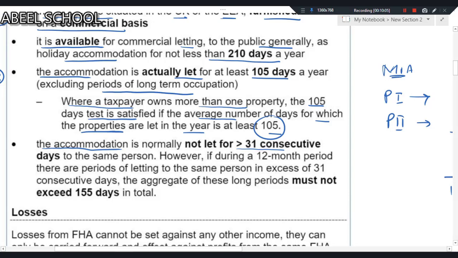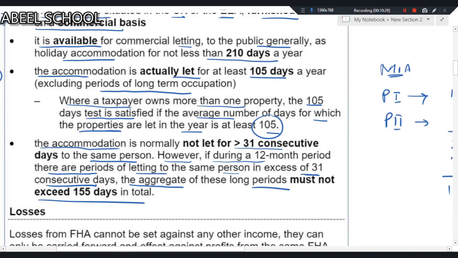The accommodation is normally not let for more than 31 consecutive days to the same person. However, if during a 12 months period, there are periods of letting to the same person in excess of 31 consecutive days, the aggregate of these long-term periods must not exceed 155 days in total.